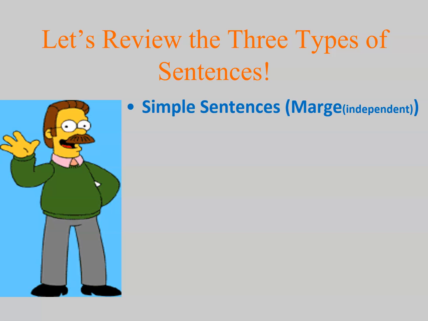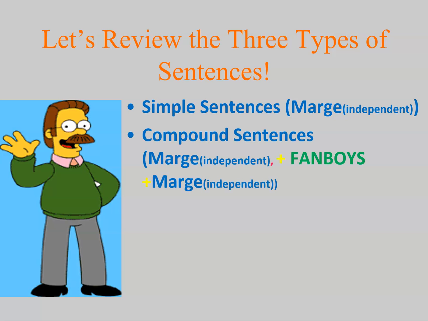So the first one is a simple sentence. That's an independent clause. That's a Marge sentence. We have compound sentences. And this is where we have an independent clause with a comma plus a fanboy plus another independent. Independent clause, comma, fanboy, independent clause. That is a compound sentence.